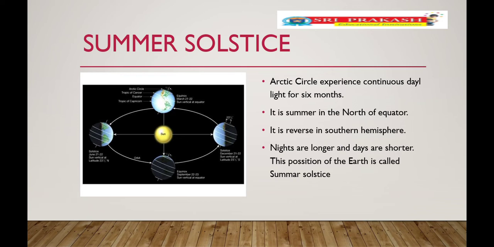It reverses in the southern hemisphere. When it is summer in the northern hemisphere, it reverses in the southern hemisphere. Nights are longer and days are shorter. This position of the earth is called summer solstice. It means in the north, it receives high temperature, days are longer, nights are shorter. At the same time, in the southern hemisphere, nights are longer, days are shorter.